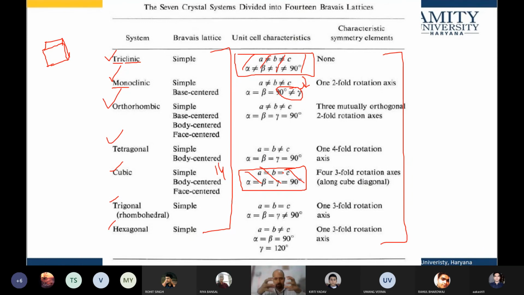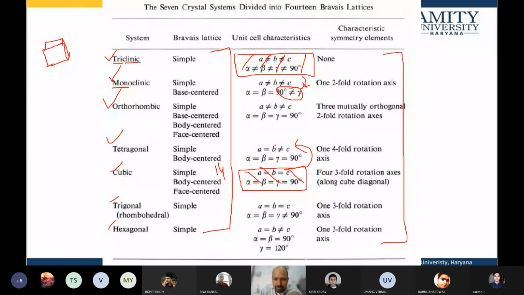And from the cubic, assume this is a cubic having all sides equal. If I stretch it at one side without changing the angles, I'm simply stretching one side, then I will reach a tetragonal.